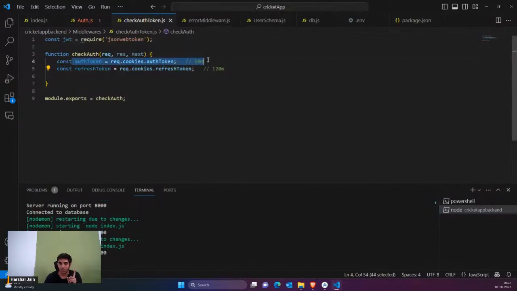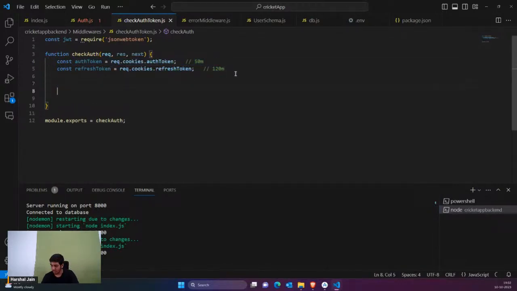So when I try to check the auth tokens, first of all I would check the auth token. If the auth token is expired, that means 50 minutes have gone, I would look for the refresh token. So if the auth token is expired, check the refresh token. But if the auth token is not expired, then just continue.